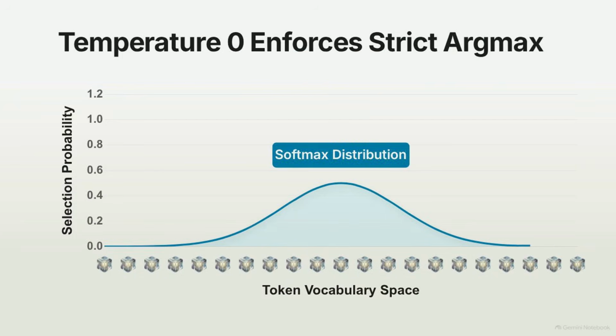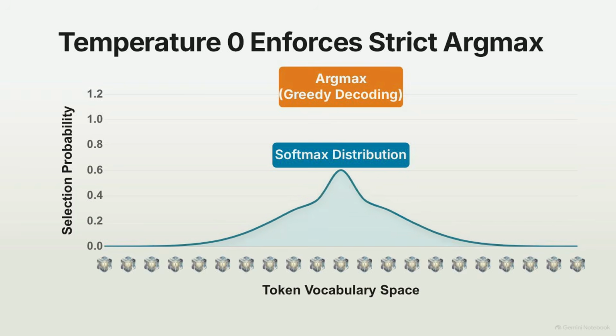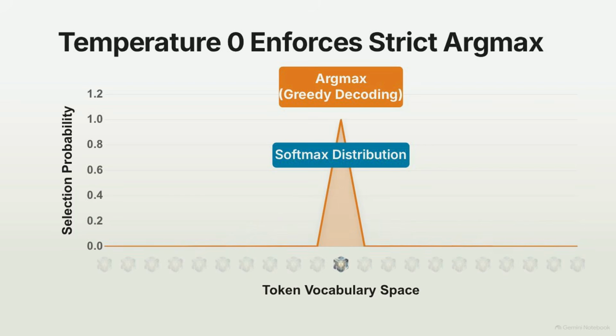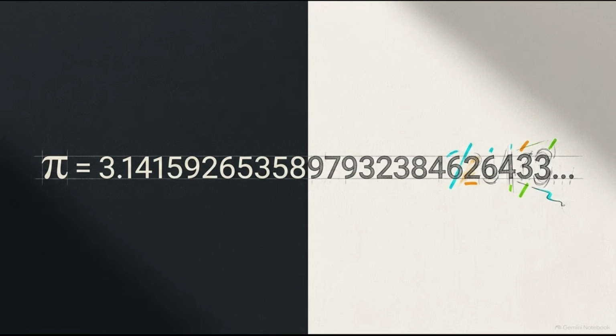This curve visualizes the probability distribution of token predictions. At exactly 0, the distribution sharpens infinitely, defaulting to an argmax function. On paper, this strict algorithmic constraint strips away all stochastic variance, mathematically mandating the token with the highest predicted log probability. When we move this theory into the real world, the math begins to drift.